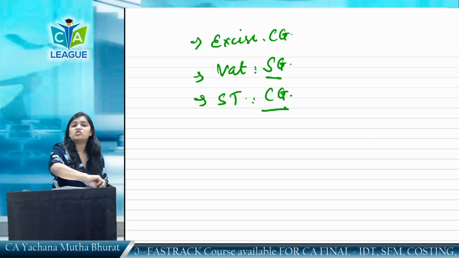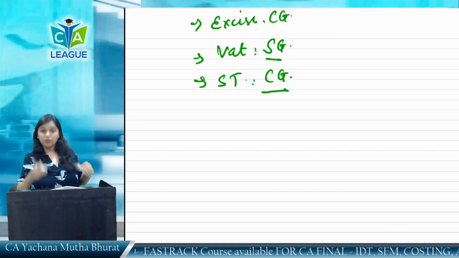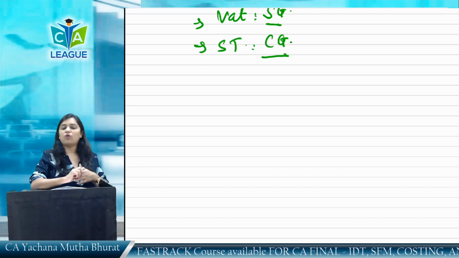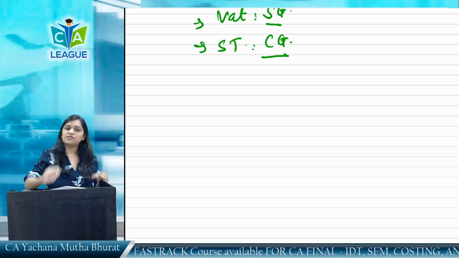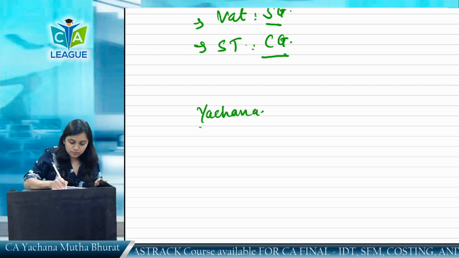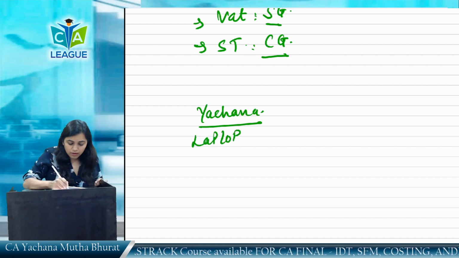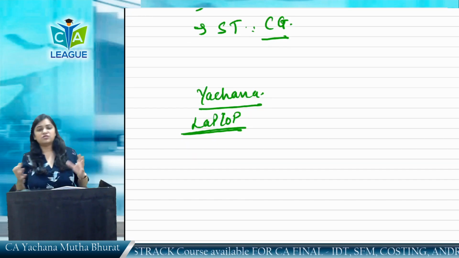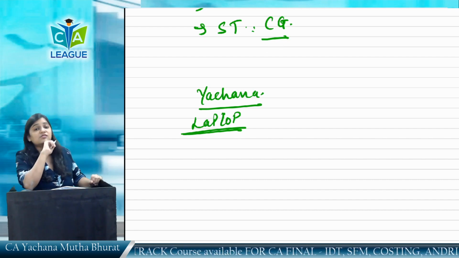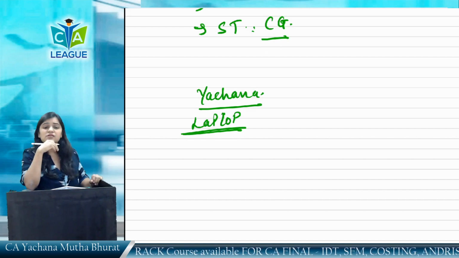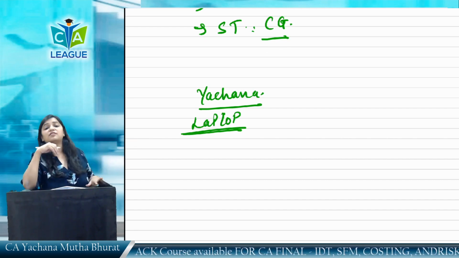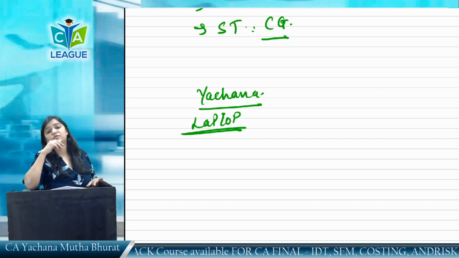For example, I am a chartered accountant. I was a chartered accountant before GST also. So, at that time, I started my classes and all that, and what I did, I purchased a laptop for the same. So, Yachana has purchased a laptop. Laptop for what? Yachana is a GST consultant. She is providing output services. GST consultancy services. It could be service tax consultancy services. It could be any consultancy services.